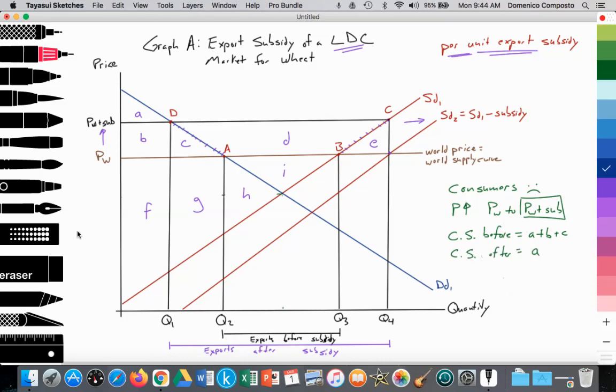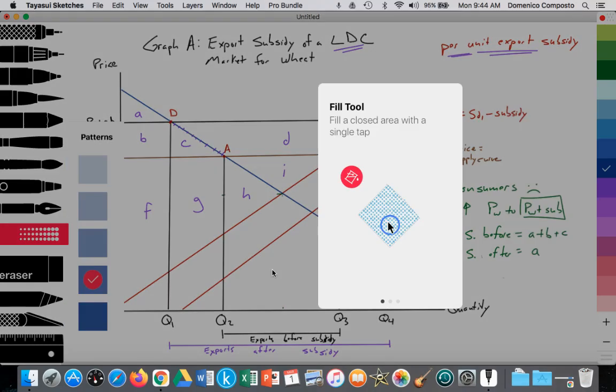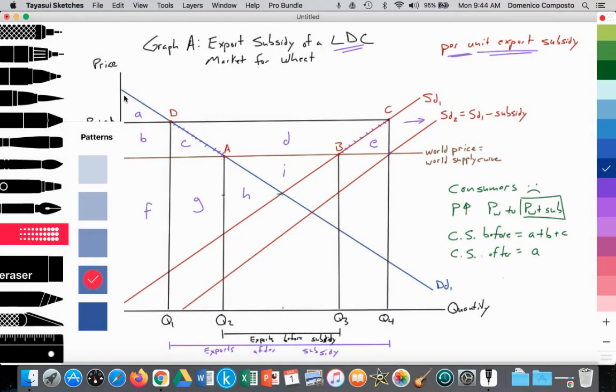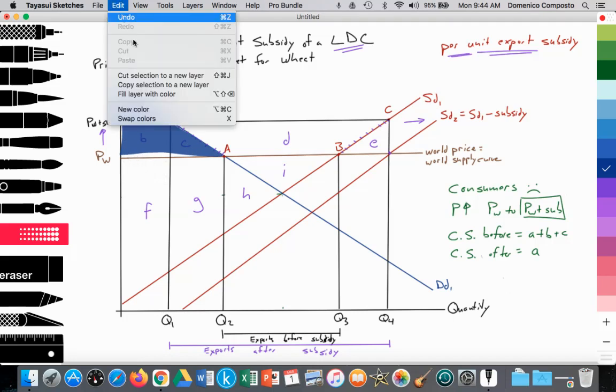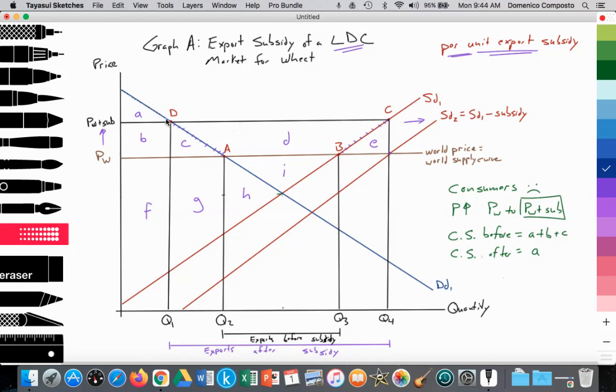So we can go ahead and illustrate that. All right, originally, we follow our demand curve to the world price. This was the price being paid by consumers before the export subsidy. This is the level of savings by consumers in this nation. And now it has been reduced because of the higher price. Less savings for consumers, which means less spending in other parts of the economy. So consumers are worse off.